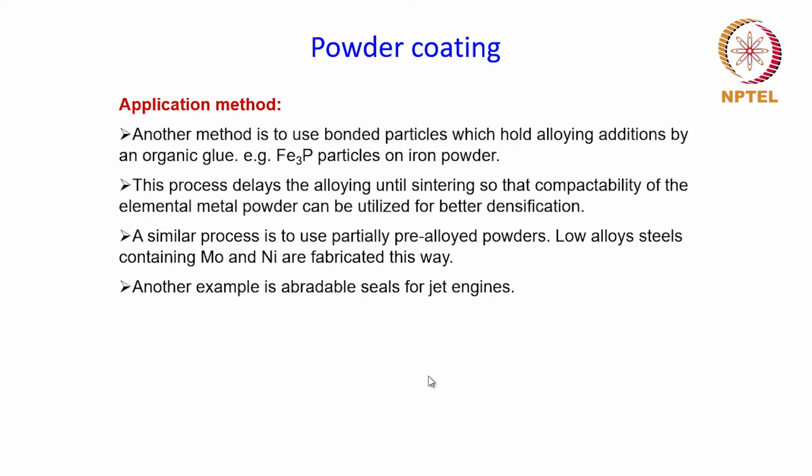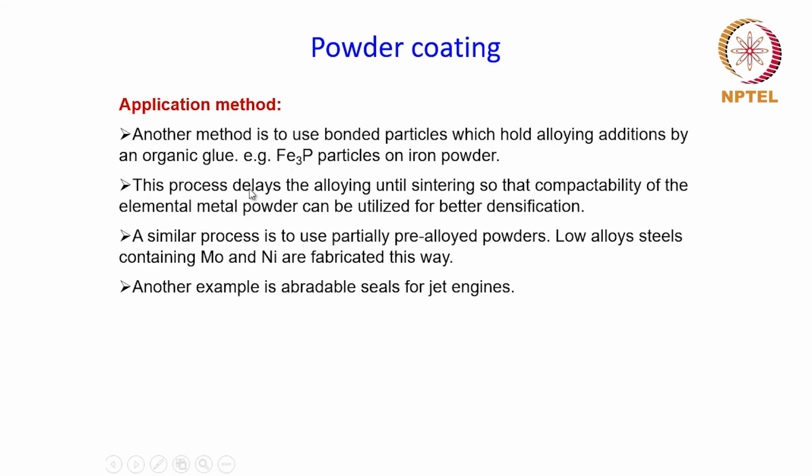Another method is to use bonded particles, which will hold the alloying additions by an organic glue. For example, these iron phosphide particles can be glued to iron powders, or coated over the iron powder with the help of an organic glue. And this will also carry an alloying element, which is in this case phosphorus, that will be added to the material in the final stage when it is sintered.